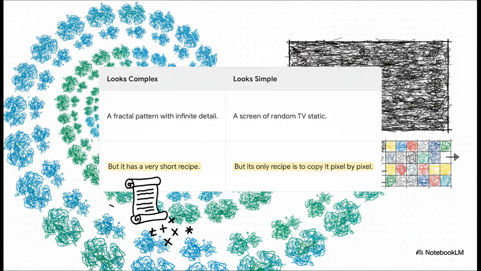Okay, this slide is where things get really interesting because it totally flips our intuition on its head. On the left, you've got this gorgeous fractal. It looks like it has infinite detail, right? But you can generate that entire, seemingly complex image with a tiny little program, a super short recipe. Now look at the right. TV static. Looks simple enough, just a bunch of random noise. But there's no shortcut. There's no simple recipe. The only way to describe that exact pattern is to list out every single pixel, one by one.